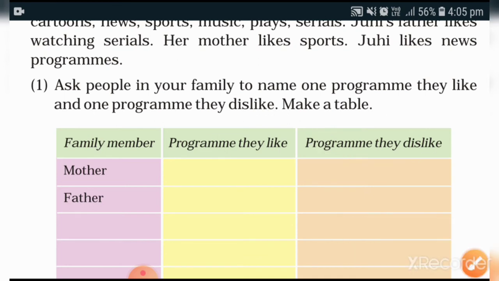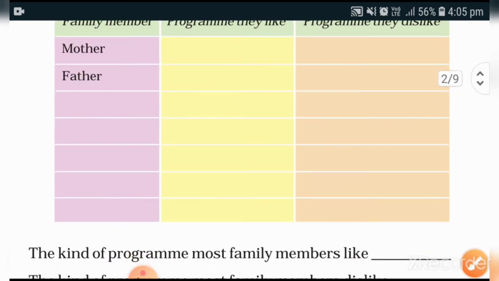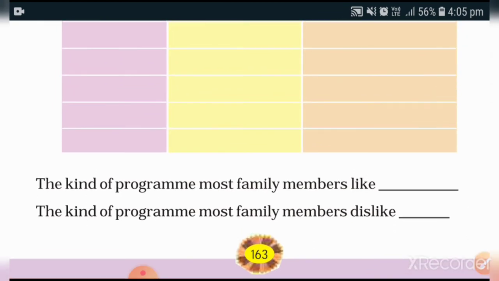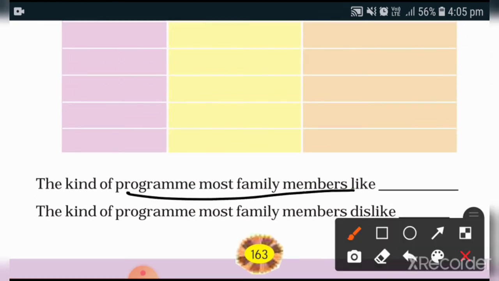So you have to complete this box while asking your family members, and then you have to complete this information, the kind of program most family members like. If your family members like to watch comedy serials or any sport channels or music, then you can write it here.